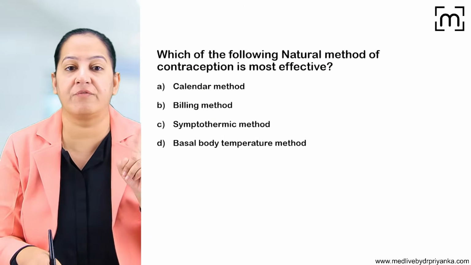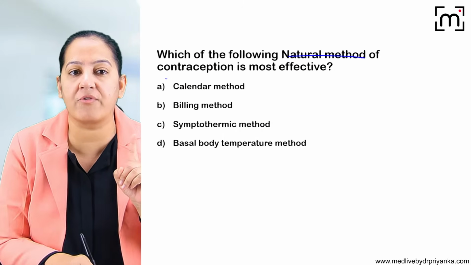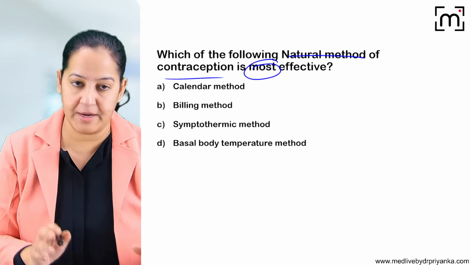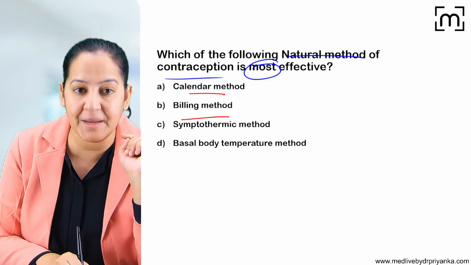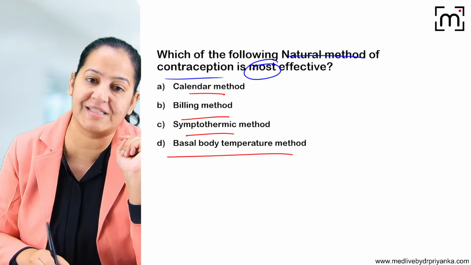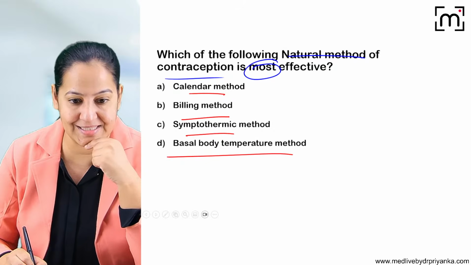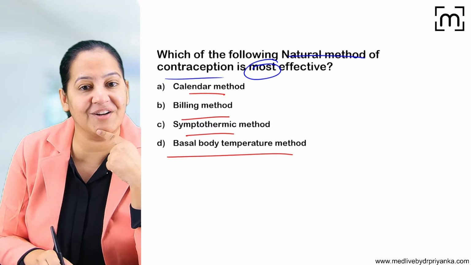The next question is in front of you. Which of the following natural method of contraceptive is most effective? So I told you 7 methods. You tell me which is most effective. Calendar method or billing method or sympathothermic method or basal body temperature method. The question is very easy. If you know what is sympathothermic method, you can answer it.